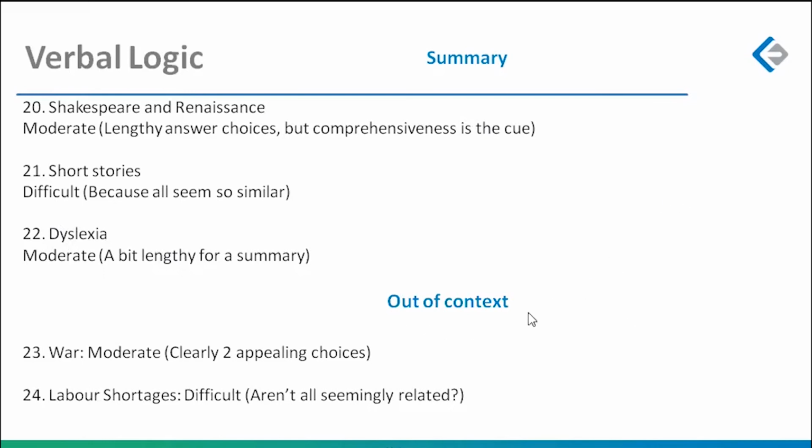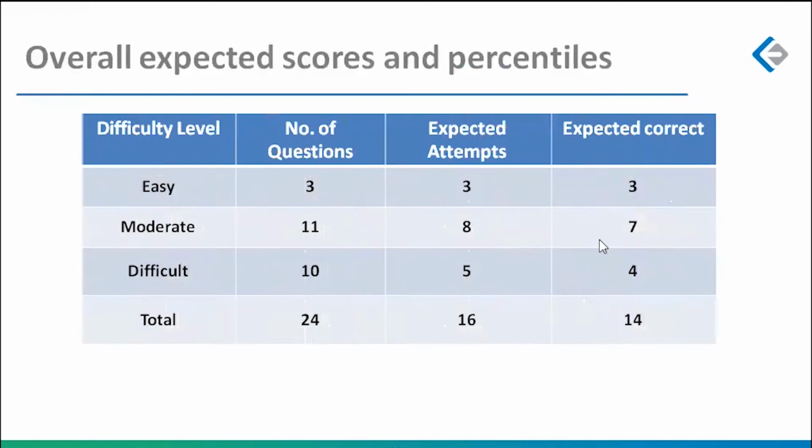Last, you had the 2 out of context questions. There was a context question on war, moderate, but simply because there were 2 very, very appealing choices. And the second was labor shortages. Why would I call it difficult? Because if you try to rearrange those sentences, either you will end up linking all 5 of them, or you will find a link between 2 of them, and then you might not find anything between the others.